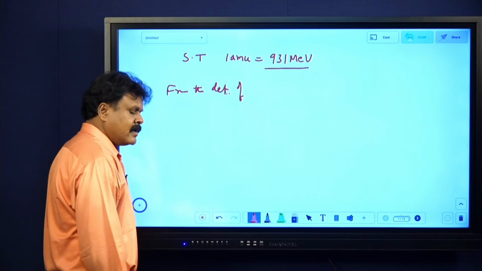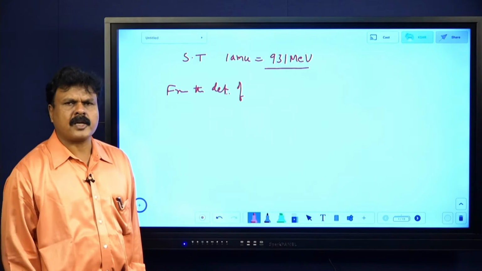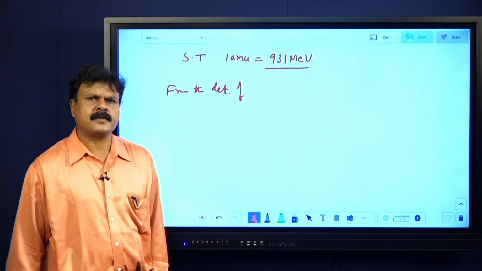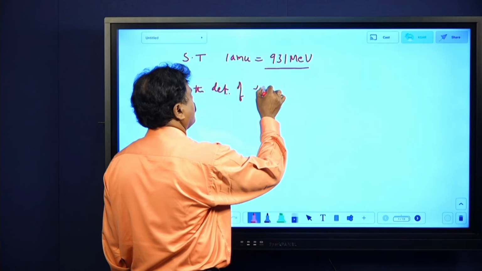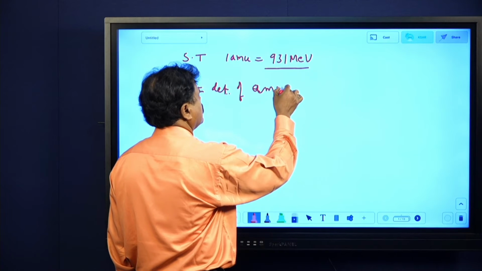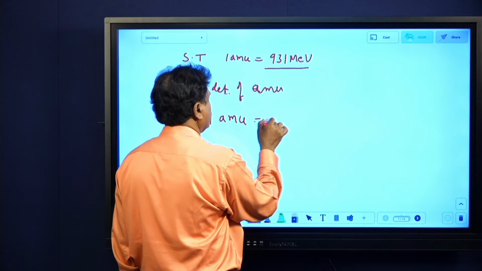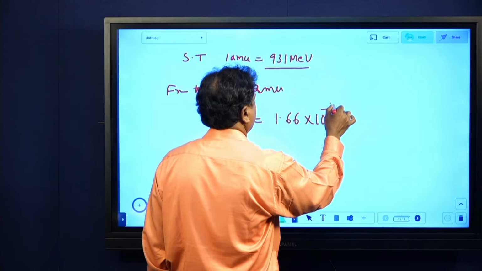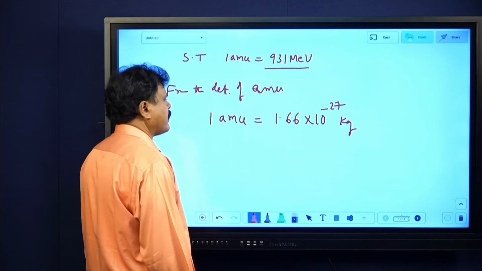It is important. I know you will try to write 5 mark questions easily, but 1 mark, 2 mark, 3 mark questions you will not be writing, because that requires some subject knowledge. So from the definition of AMU, 1 AMU equals, just before this I was showing, 1.66 into 10 power minus 27 kilograms.